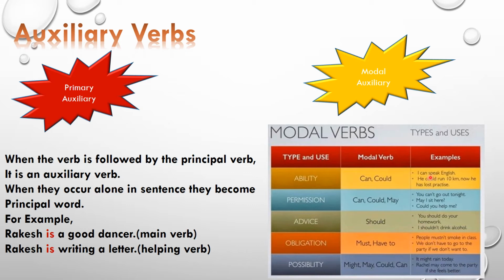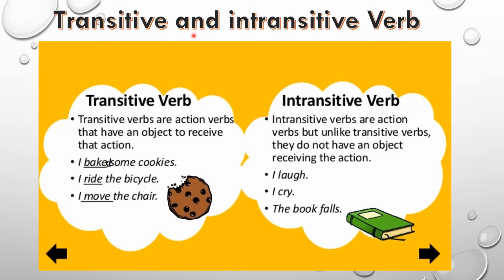For example, I can speak English. This cannot stand alone. It needs the principal verb, that is speak, to complete the sentence. Now, it might rain today. Might is your modal auxiliary and rain is your main verb. So a modal auxiliary needs a main verb to complete the sentence. It might rain today, so it is a complete sentence because the modal auxiliary is with the main verb. Is it clear?